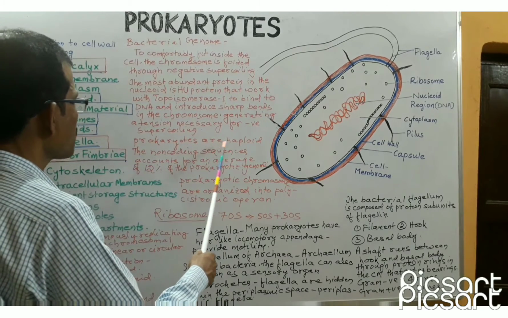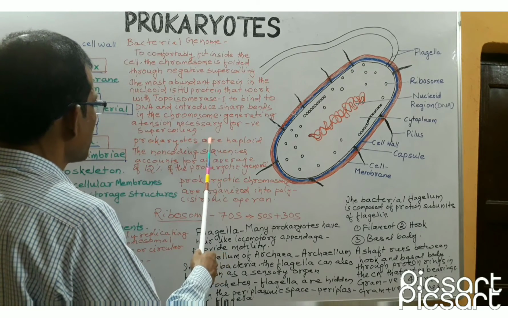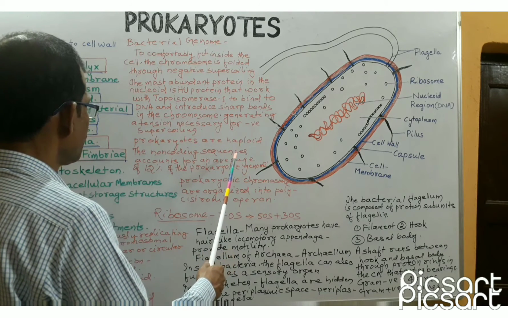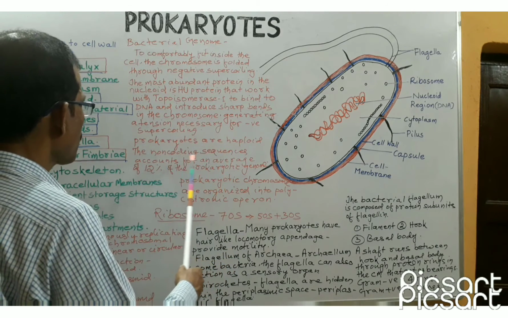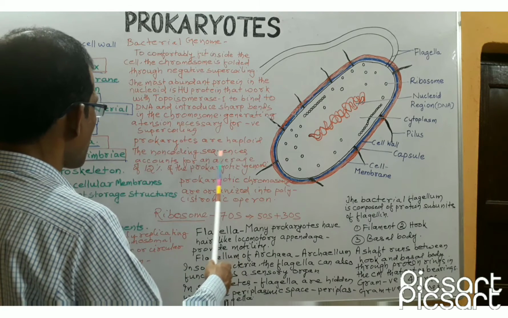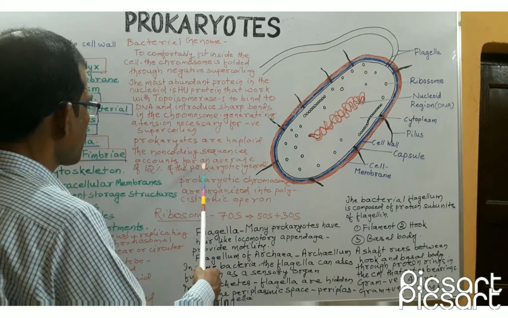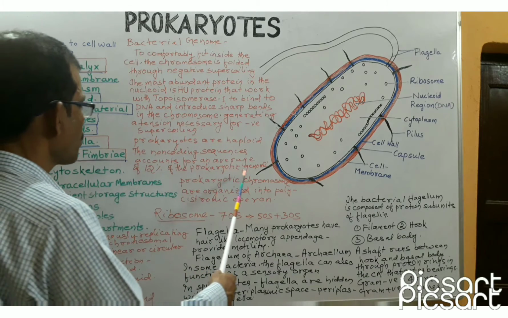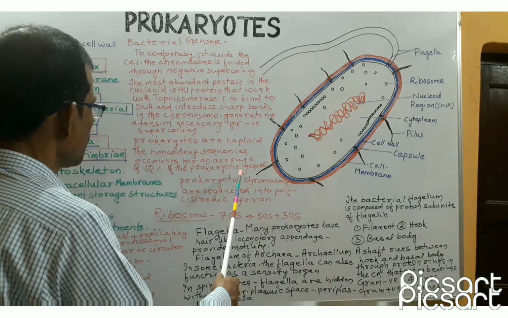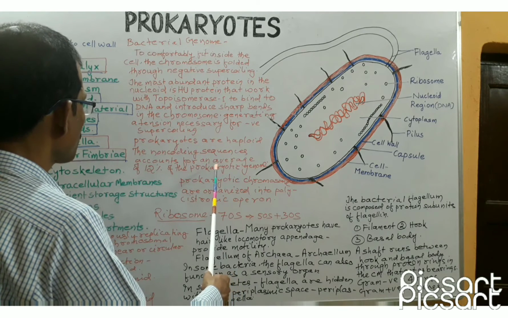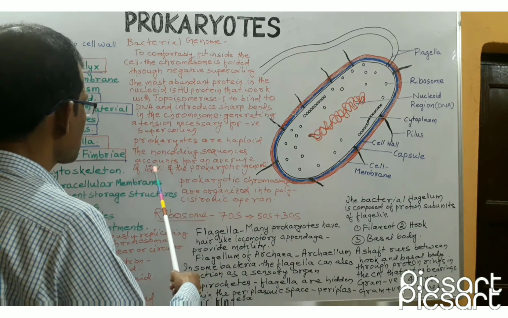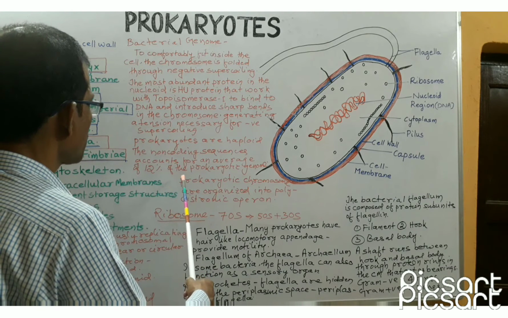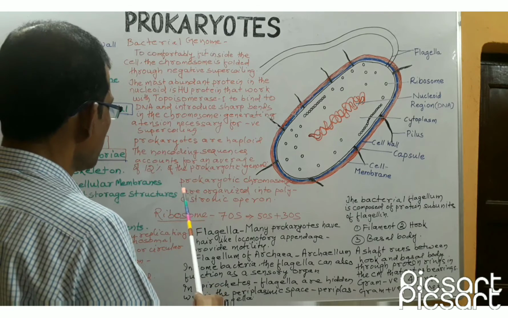All prokaryotes are haploid. It means they contain a single copy of each of the genes. And the non-coding sequences in prokaryotes account for an average of 12% of the prokaryotic genome, whereas in case of eukaryotes, the non-coding sequences account for about 98% of the genomic DNA.